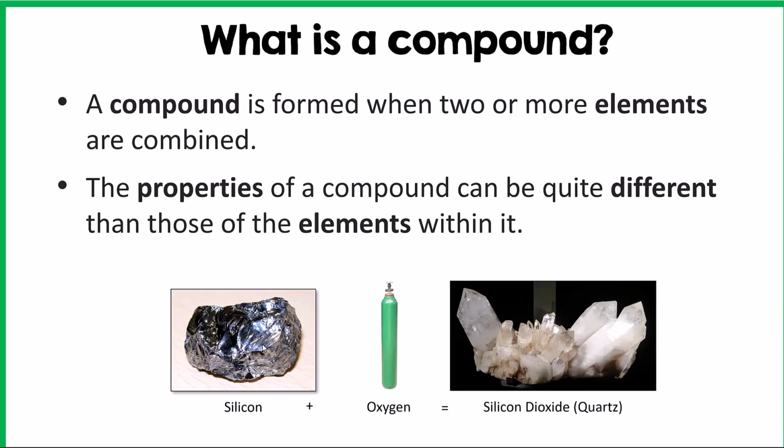So silicon and oxygen, which we know is a gas, can combine chemically to form silicon dioxide, which is quartz. Notice that the physical properties of silicon dioxide are quite different than the properties of either of the elements that compose it.